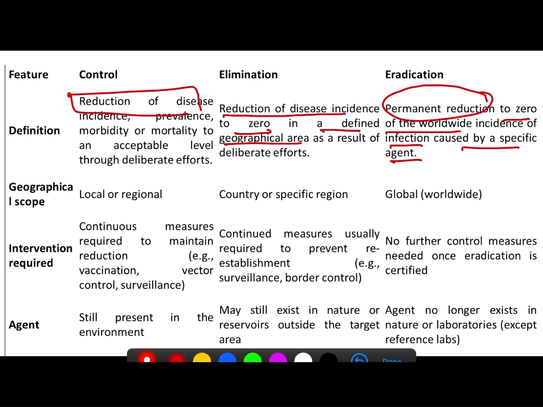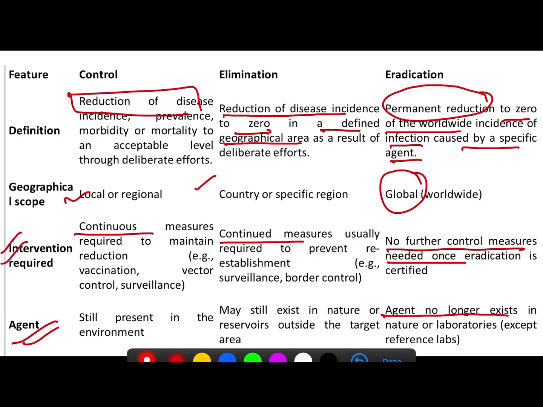So control is a term used for only local or regional level. Elimination is used for a country or specific region. In control and elimination, continuous measures are required in both as the disease may reoccur. But once the disease is declared eradicated, no further control measures are needed. In control and elimination, the agent is still present in the environment, but in eradication, the agent no longer exists in nature.